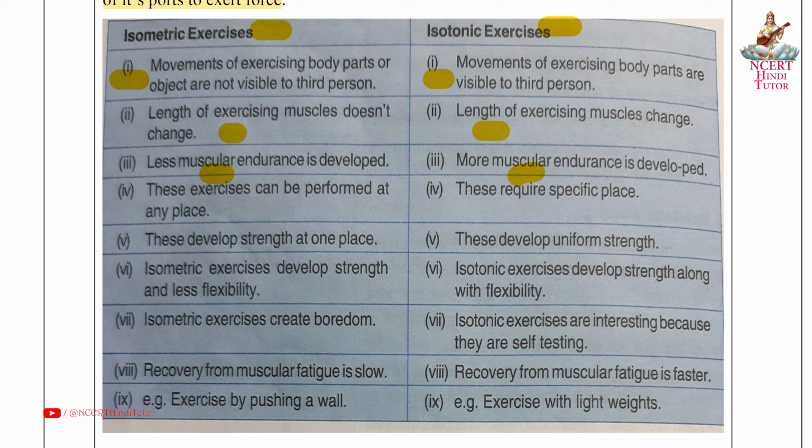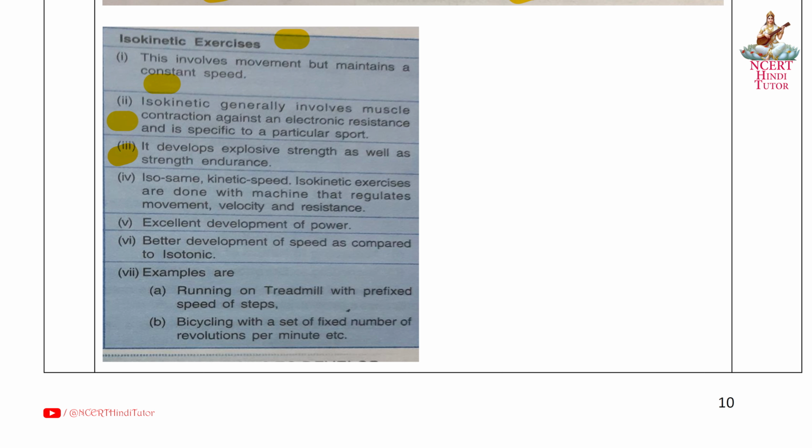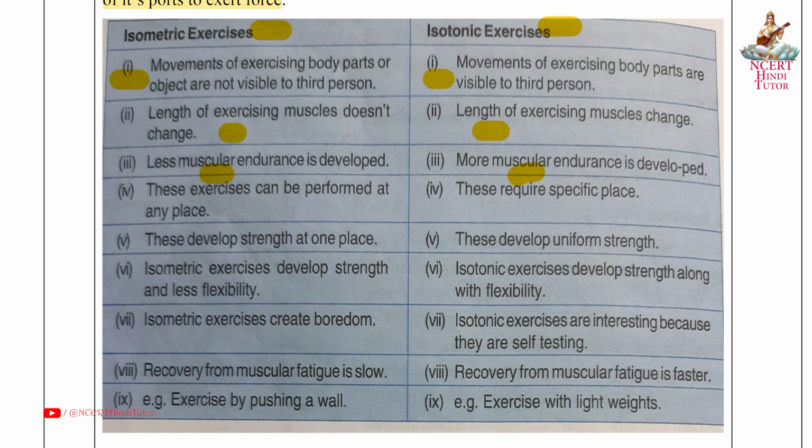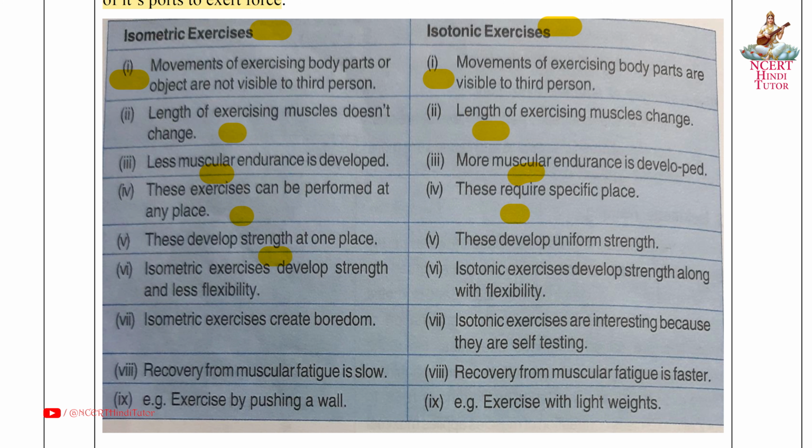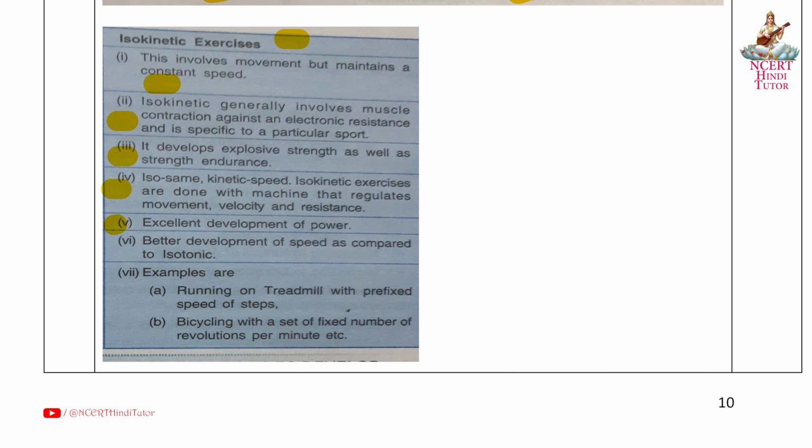Isotonic: more muscular endurance is developed. Isokinetic: third, it develops explosive strength as well as strength endurance. Isometric: fourth, these exercises can be performed at any place. Isotonic: these require a specific place. Isokinetic: fourth, same kinetic speed; isokinetic exercises are done with a machine that regulates movement, velocity and resistance. Isometric: fifth, these develop strength at one place. Isotonic: these develop uniform strength. Isokinetic: fifth, excellent development of power.